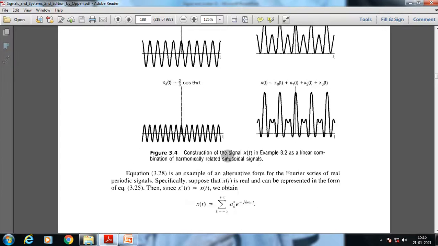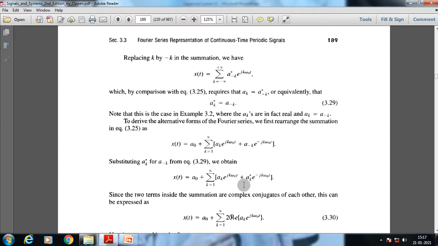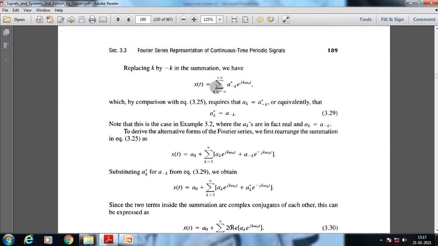Okay, the same way we can use this format, which is x of t, the sum from minus infinity to plus infinity of a suffix k e to the minus jk omega 0 t, since x of t is nothing but the complex conjugate of the specific function. Now what does this complex conjugate mean? We are going to describe it. First we will describe it mathematically, then we will sum it up and get the final result, where we use all the mathematical postulates to understand why we use the complex conjugate and what is the significance of a specific complex conjugate. Okay, so let's begin.